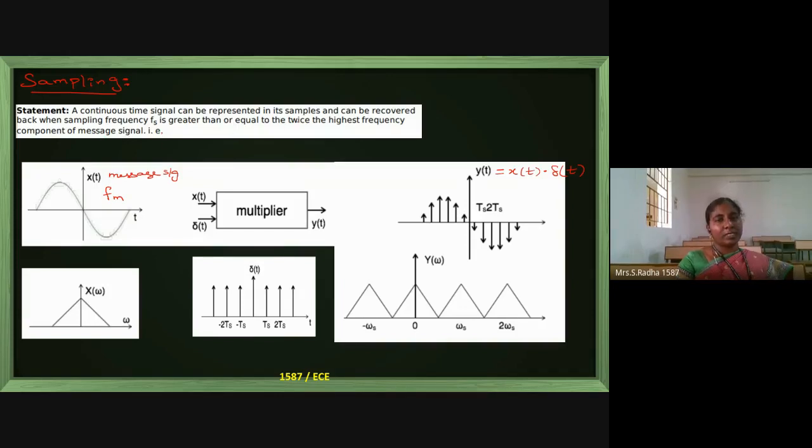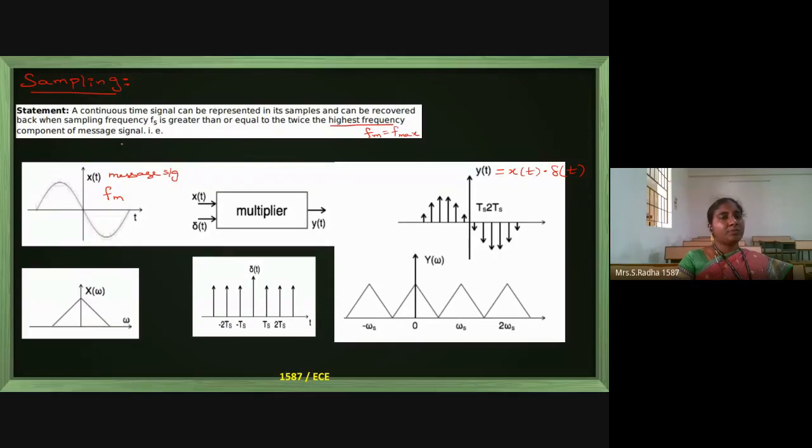What we understood now is that highest frequency component or maximum frequency component is represented by FM in the message signal.